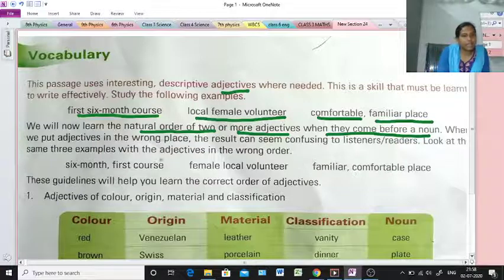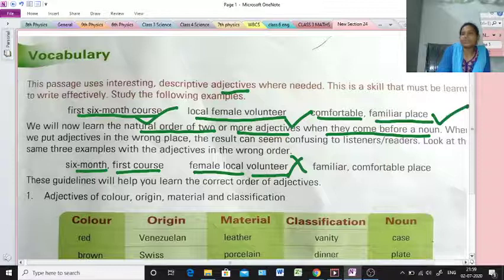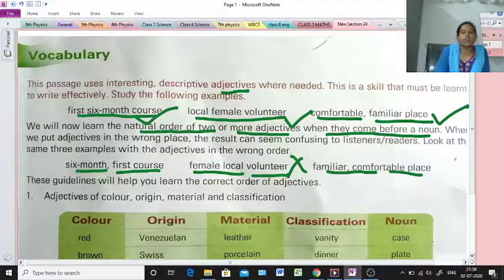Look at the same three examples with the adjectives in the wrong order. So, 6-month first course is wrong. The right one is first 6-month course. Local female volunteer is wrong, but female local volunteer is right. Comfortable, familiar place is the right way to use adjectives. Familiar, comfortable place is the wrong way to put adjectives.